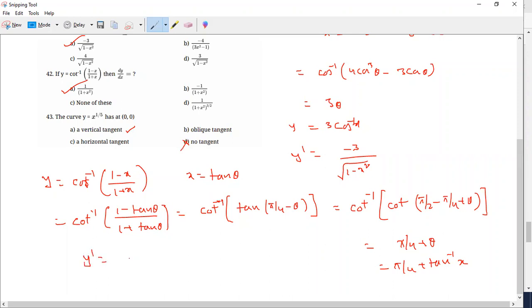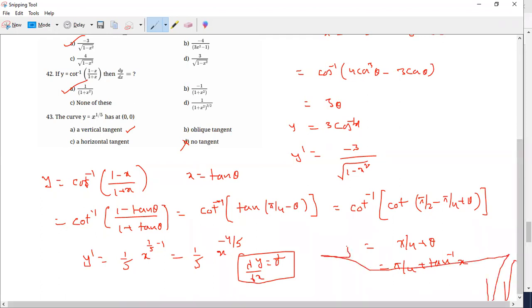So differentiation of x power 1 by 5 is 1 by 5 x power 1 by 5 minus 1. So this is x power minus 4 by 5. Substituting, dy by dx is 1 by 0, that is 0 power minus 1, that is infinity.